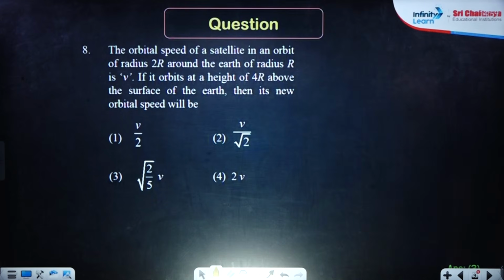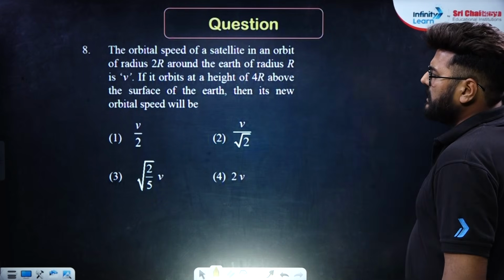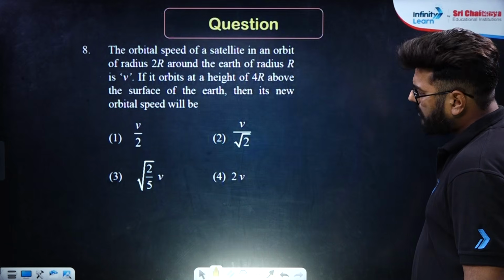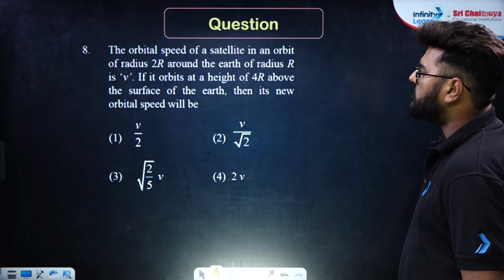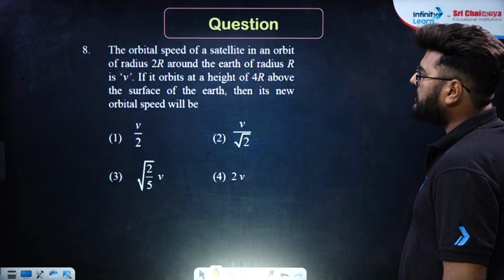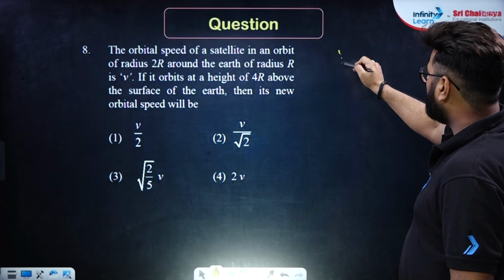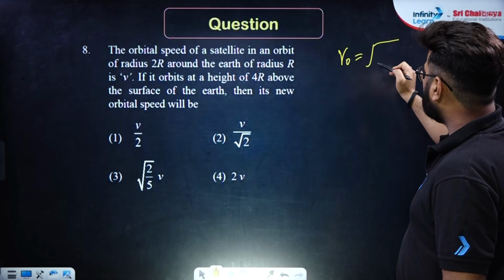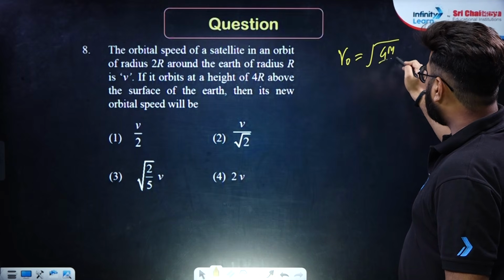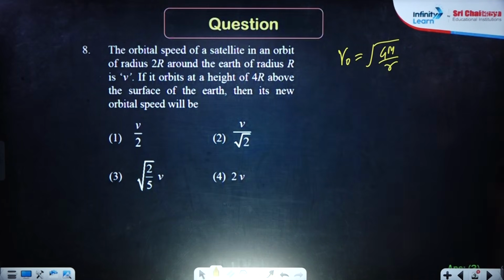Moving ahead, the orbital speed of a satellite in an orbit of radius 2r around the Earth of radius r is v. If it orbits at a height of 4r above the surface of Earth, then its new orbital speed will be. So orbital speed is equal to under root of GM upon r. Correct? I hope this is clear.